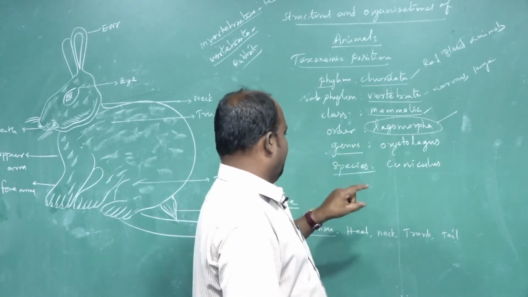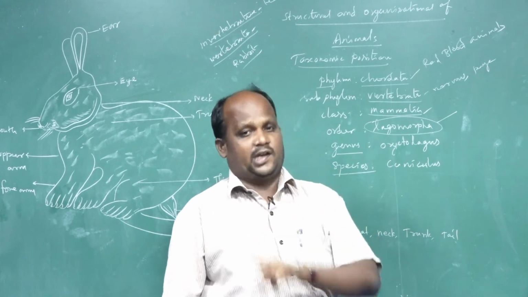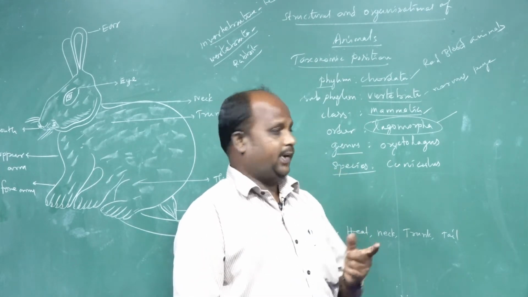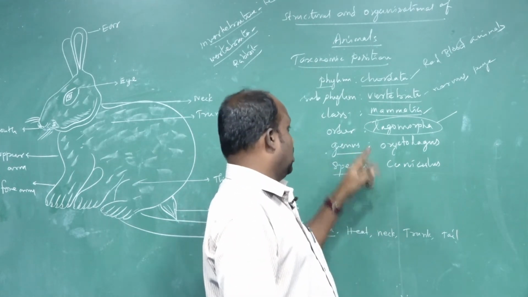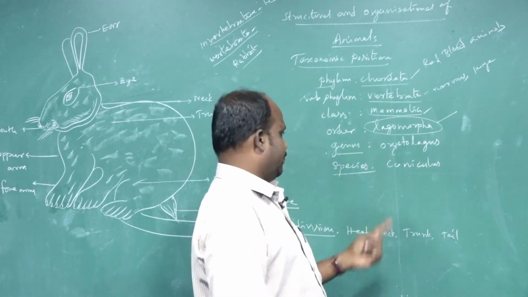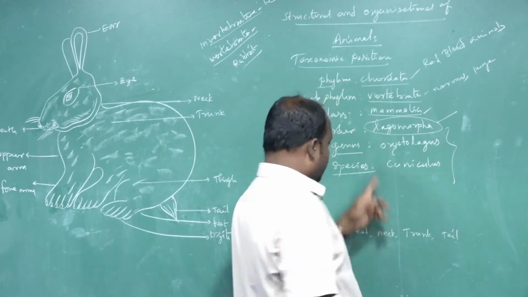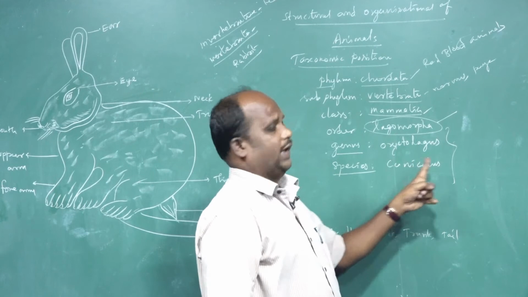The two names, genus and species, together form the scientific name. The animal's scientific name is designed by genus and species. Rabbit is the English name. The scientific name of the rabbit is Oryctolagus cuniculus.